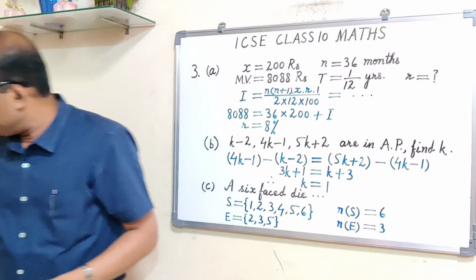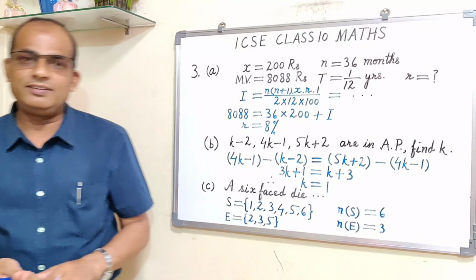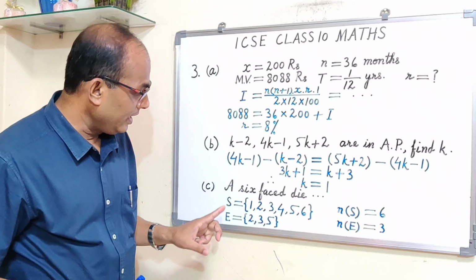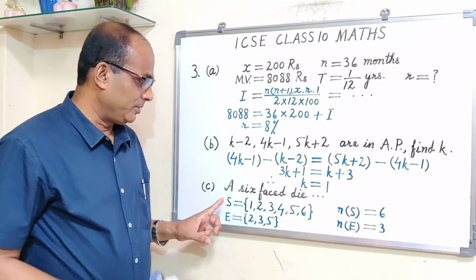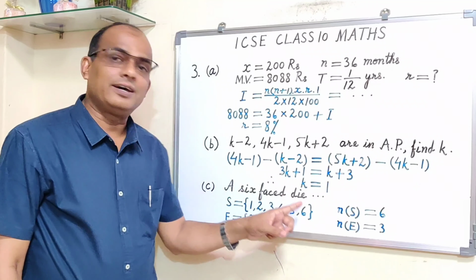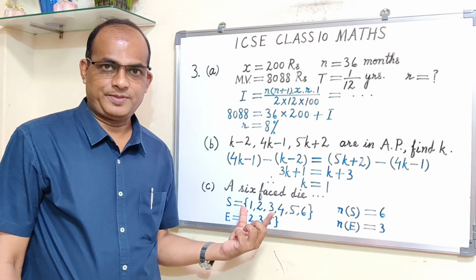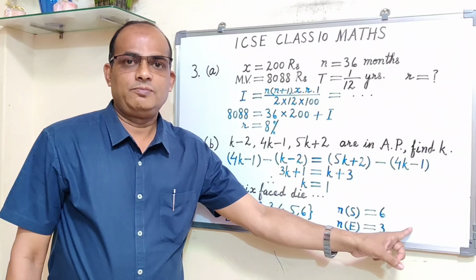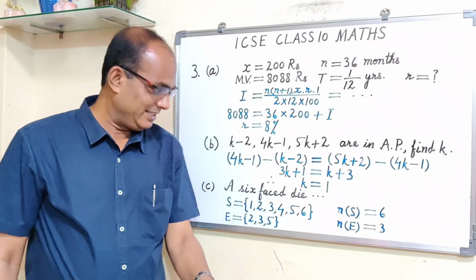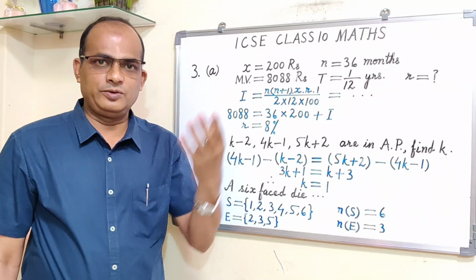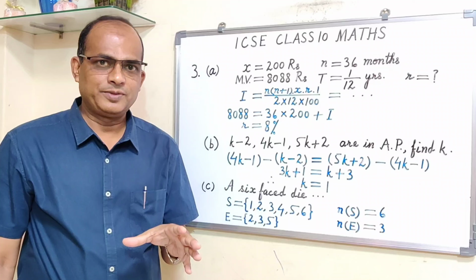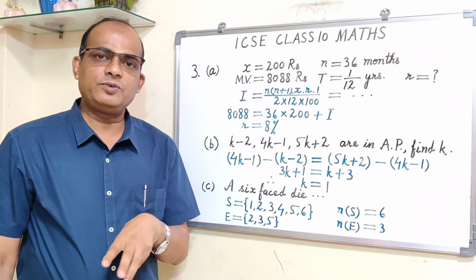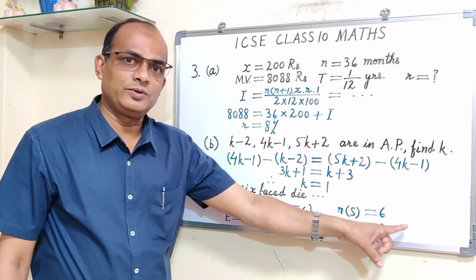Okay. Now the types of mistakes that generally the students make are: you should write down the sample space, and that also within the curly bracket because it is a set. And then please write down n of s is equal to 6. Please do write it down, even if you are using it in the formula next step, probability of A is equal to n of A upon n of S, something upon 6. In the substitution you are showing, but separately please write down n of S is equal to 6.